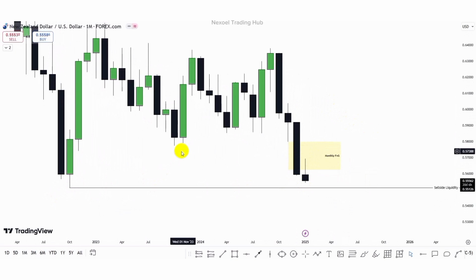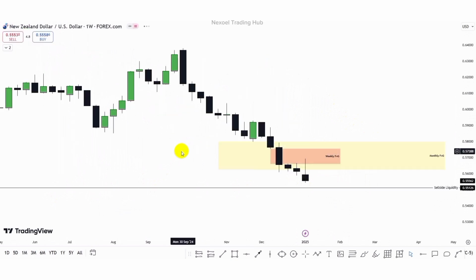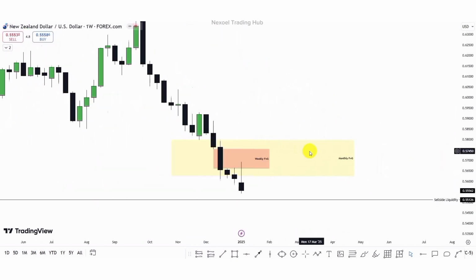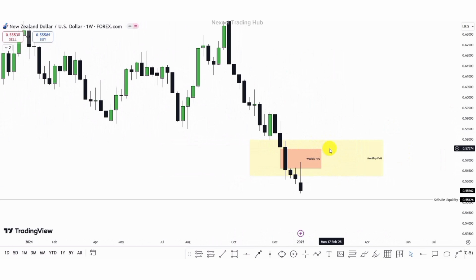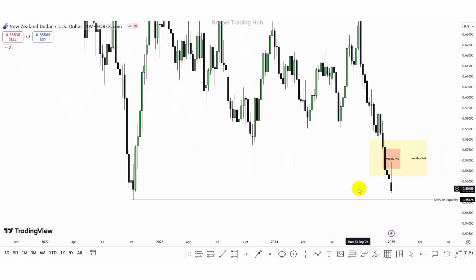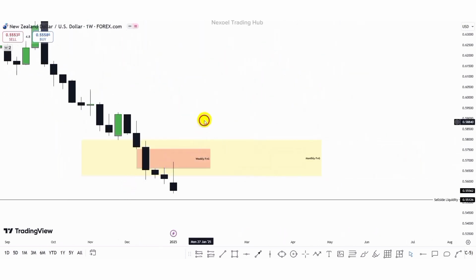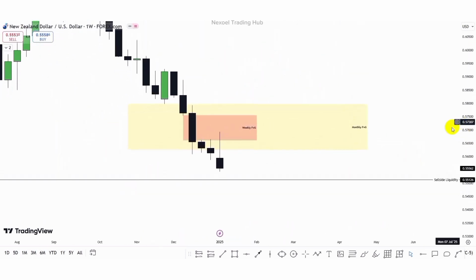So let's check the weekly time frame and begin to frame our expectation. So this is the weekly time frame. We can also see how price clearly respected the weekly fair value gap within the monthly fair value gap. So price is being drawn to the sell side liquidity we identified from the monthly time frame, which we can also clearly see here in the weekly time frame. So we want to see price possibly give us the bullish pullback, and then we have the bearish continuation to the downside. But we can clearly identify those zones here in the weekly time frame.